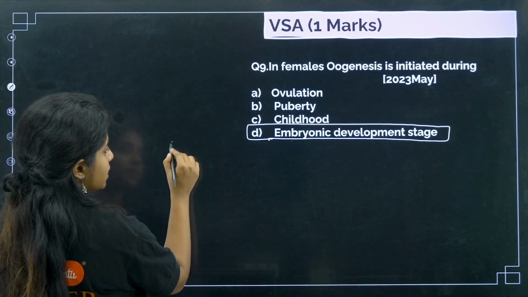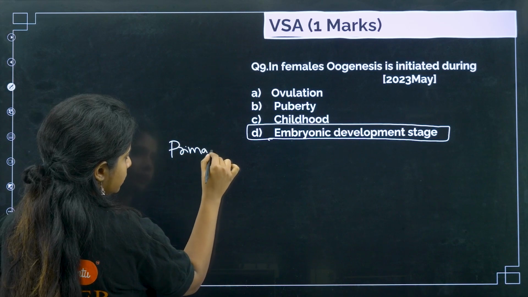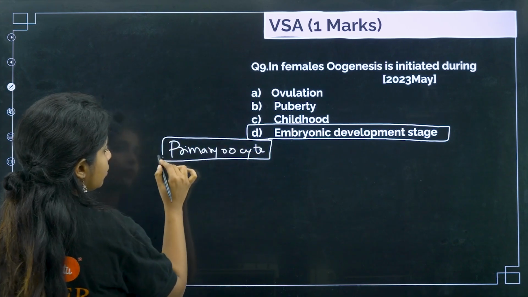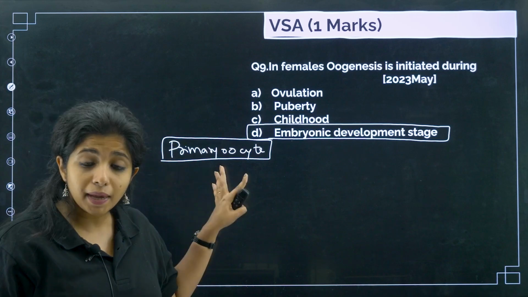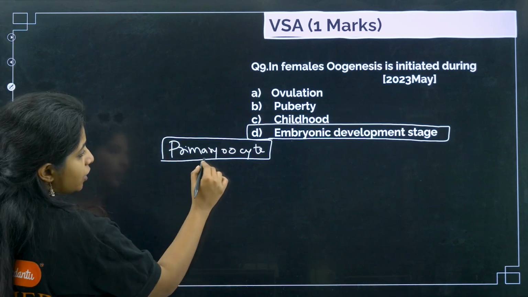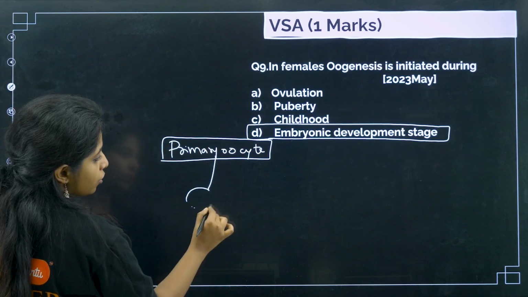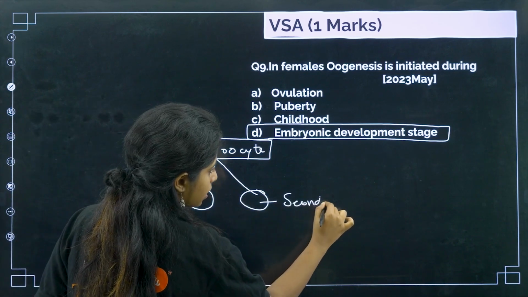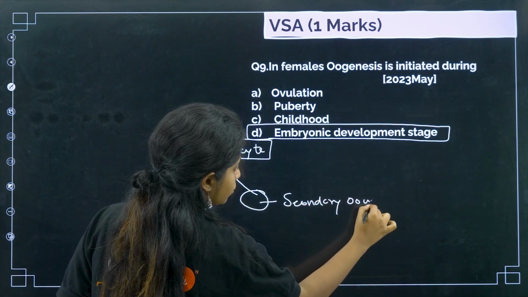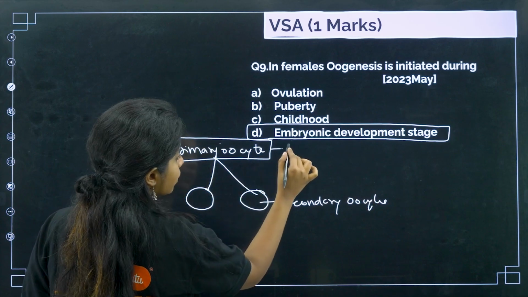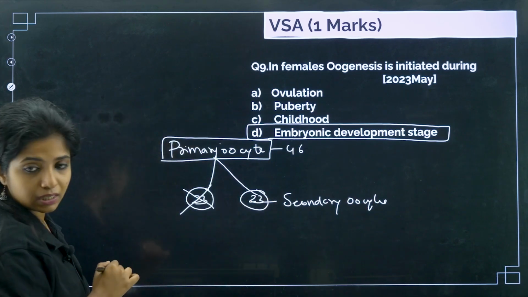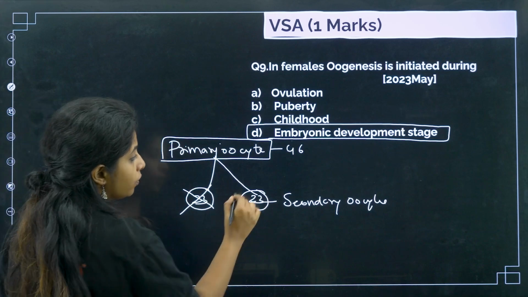Okay, and as I said, you remember primary oocyte? Primary oocytes are already formed during the embryonic stage itself, and they remain stuck in this particular stage. I told you primary oocyte undergoes division to form 2 cells. One cell is the secondary oocyte, having 23 chromosomes, while the other has 46 and disintegrates.